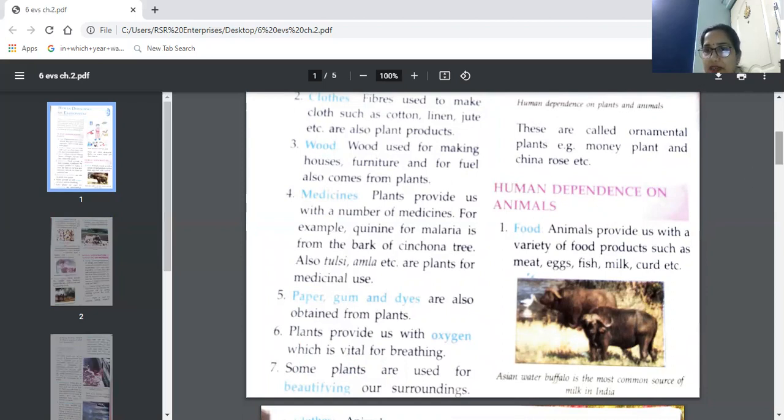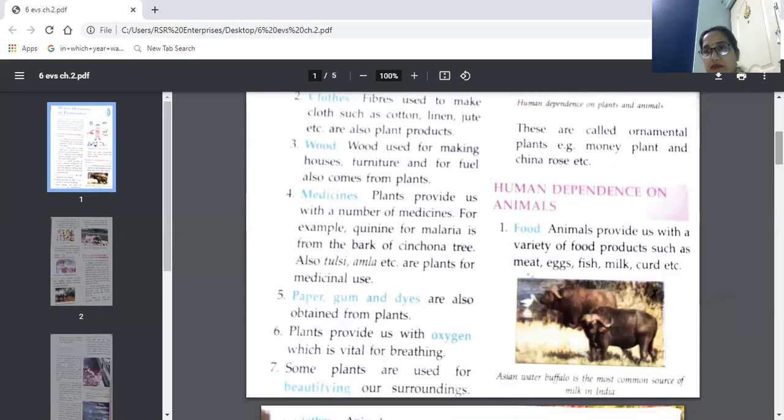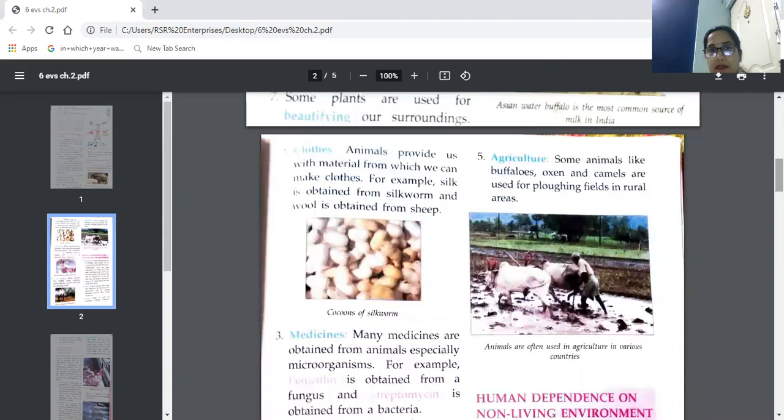Here is a picture. The Asian water buffalo is the most common source of milk in India. So people rear Asian water buffalo, and for what purpose? Because they get milk from these buffaloes.